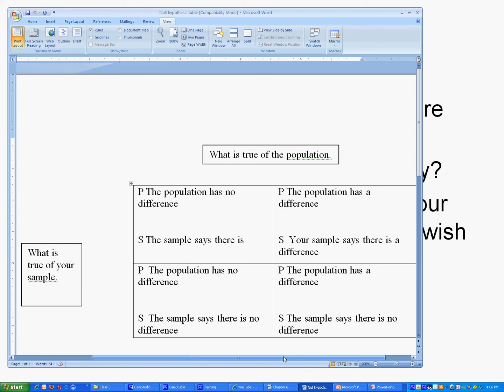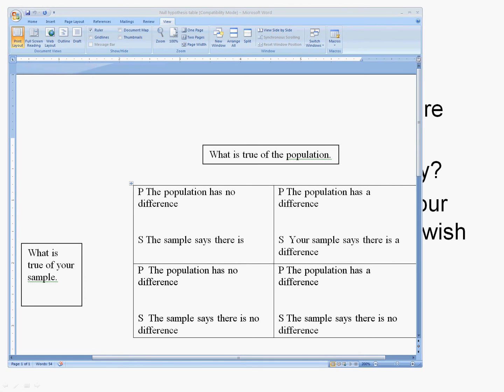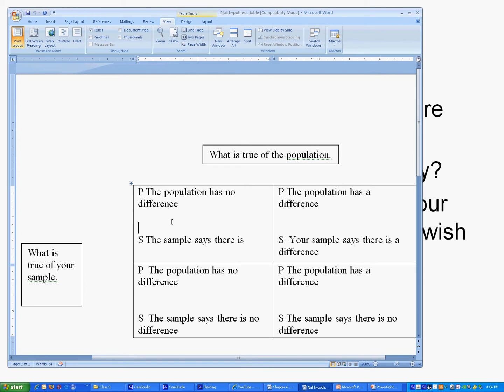So let's say that for the GRE scores of men and women, the population has no difference. And in our sample, we've said that there is a difference in the GRE scores of men and women. We've said something is true which is not. That means we've made a mistake. This is called a type 1 error or a false positive. This is saying something is true which is not. That's bad. So this is called a false positive or type 1.